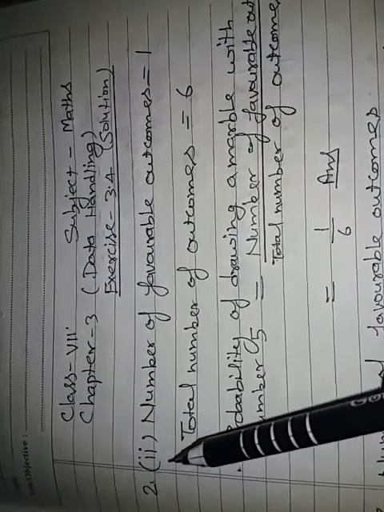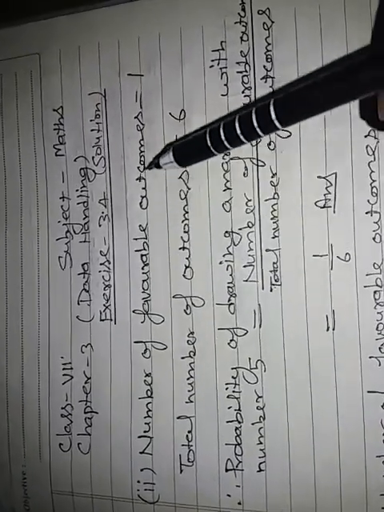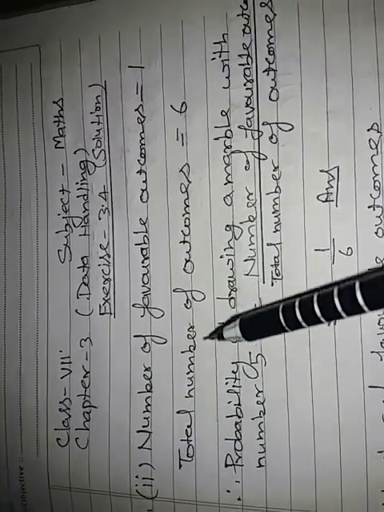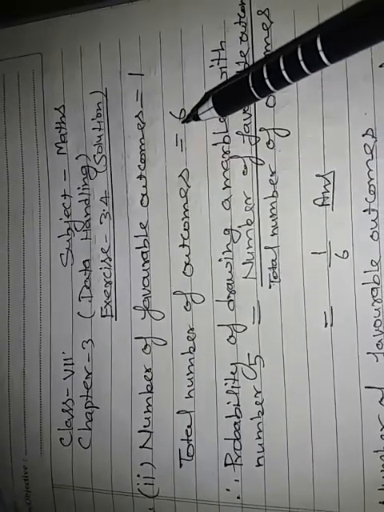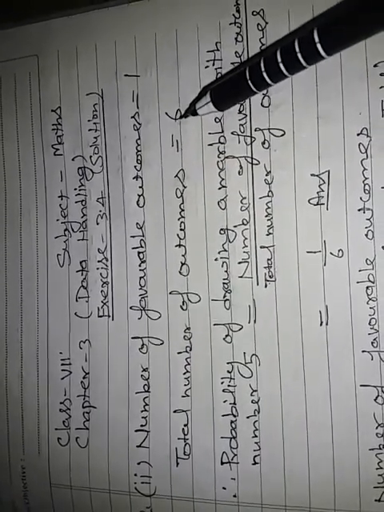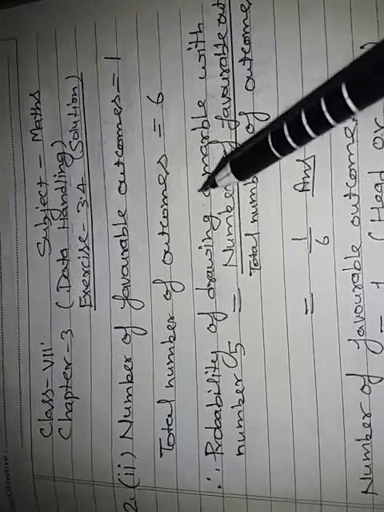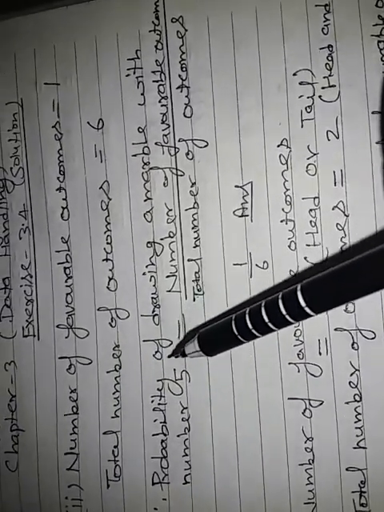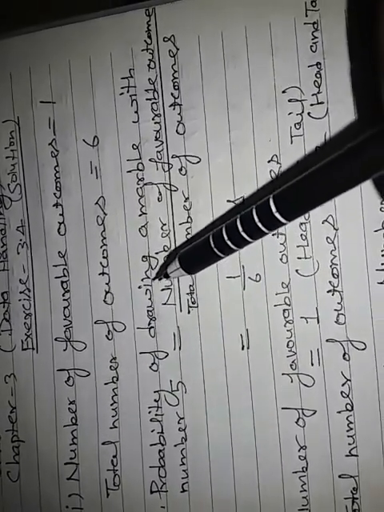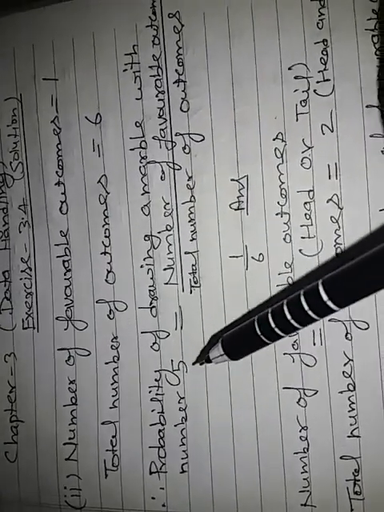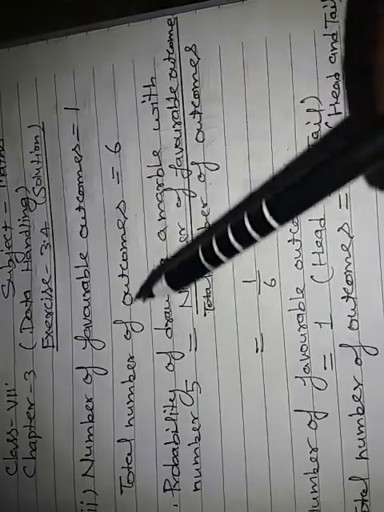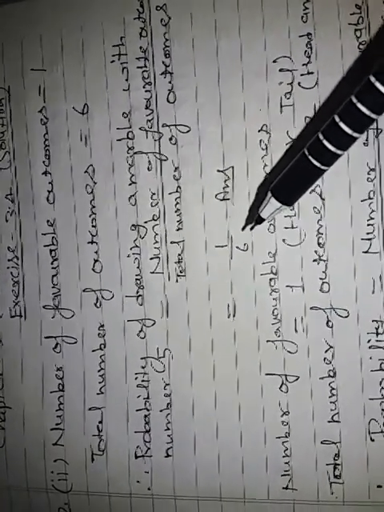Now the solution of part 2: the number of favorable outcomes is equal to 1 and the total number of outcomes is equal to 6 because there are 6 marbles in the box. Therefore, the probability of drawing a marble with number 5 is equal to the number of favorable outcomes upon the total number of outcomes. The number of favorable outcomes is 1 and the total number of outcomes is 6, so the answer is 1 by 6.